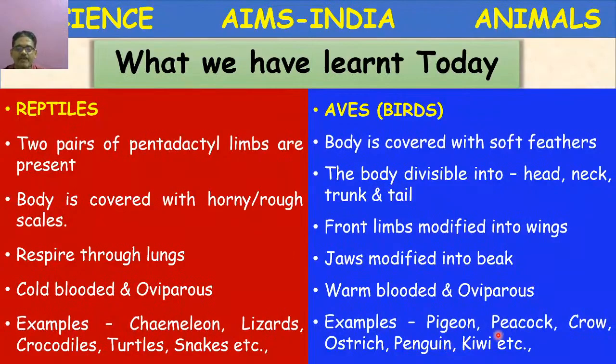They are not present everywhere. You will see penguin in the Antarctica region, cool places. Kiwi in New Zealand. Ostrich and emu.